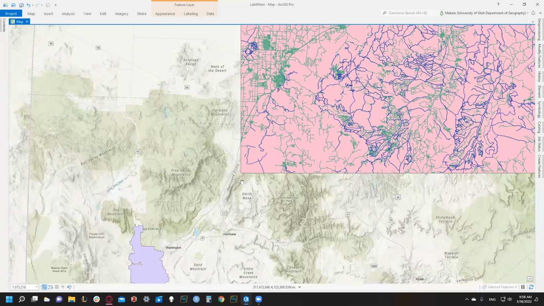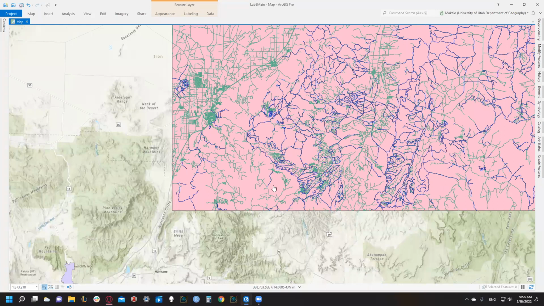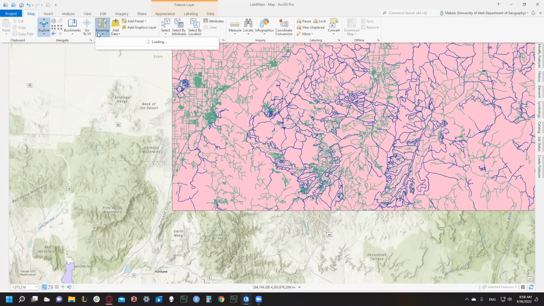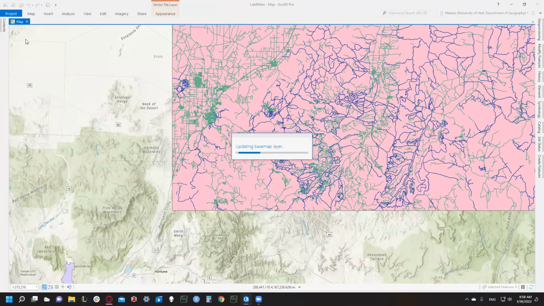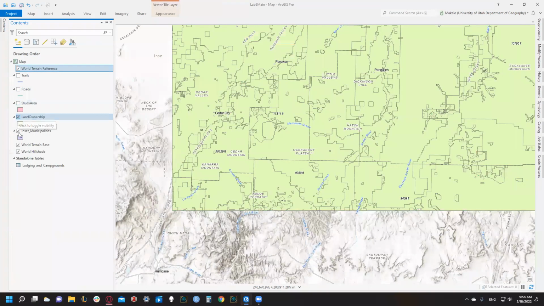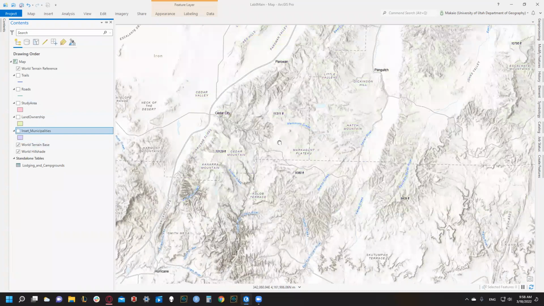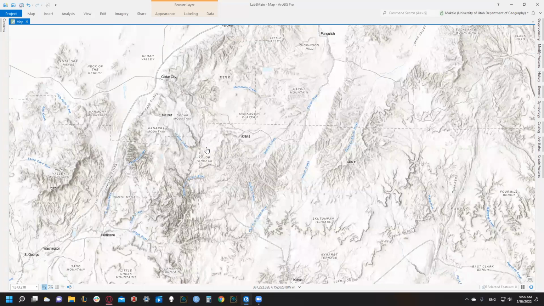So Bryce will be up here. We need to change the base map to terrain with labels. So let's go to the map banner up top. Let's click on base map and then select terrain with labels. So then we're going to go to our contents after that and then deselect pretty much everything. So then we can see Bryce.